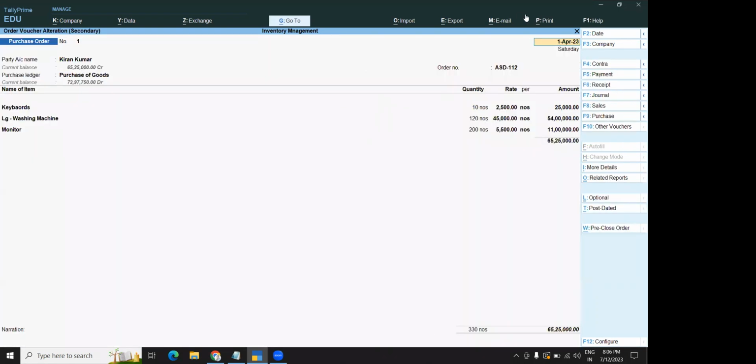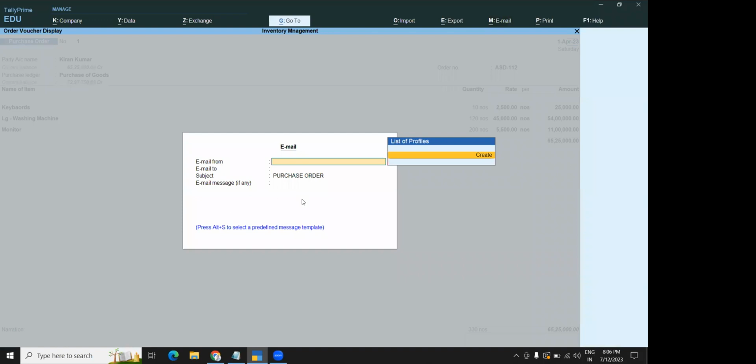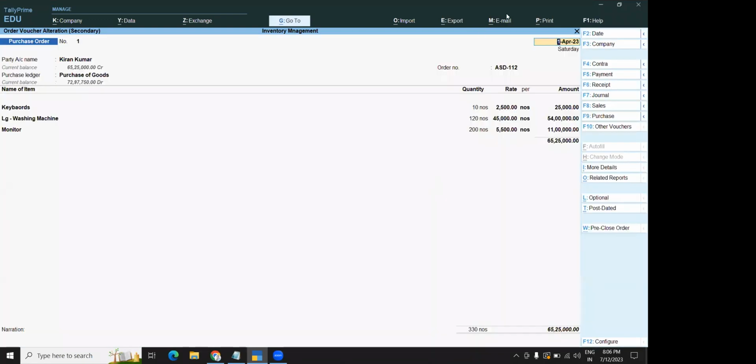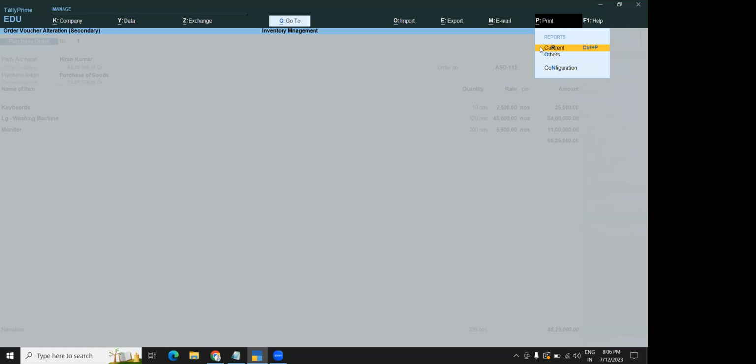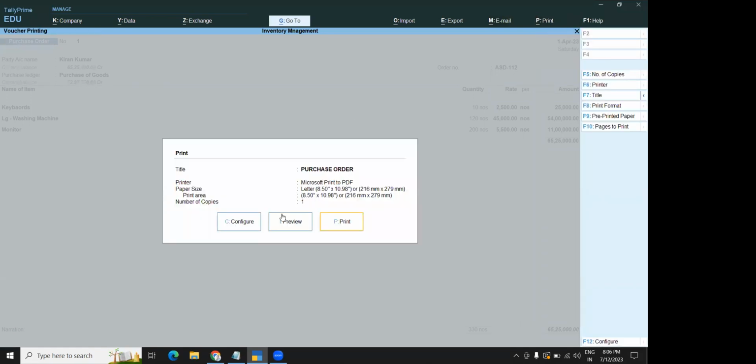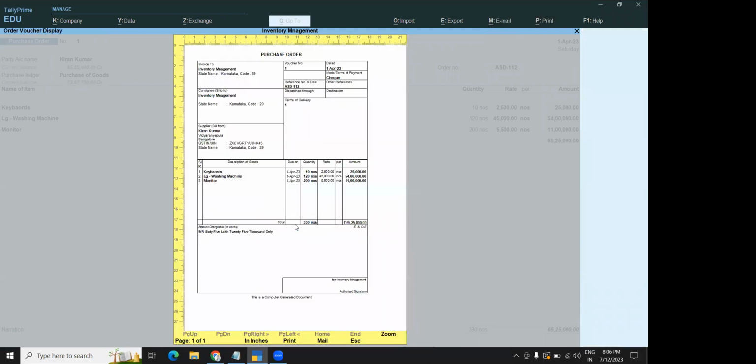This is my PO, right? Yes, ma'am. Whatever details you mention at the time of creating your company, all the details will be mentioned there only. Observe, this is your receipt. You can see terms of delivery is given. Kiran Kumar details are given. The PIN number, PAN number is given. Only the company is given here. Nothing else is taken. Ma'am, the mode and terms of payment have been given above, ma'am, below the date, which is mentioned as check.